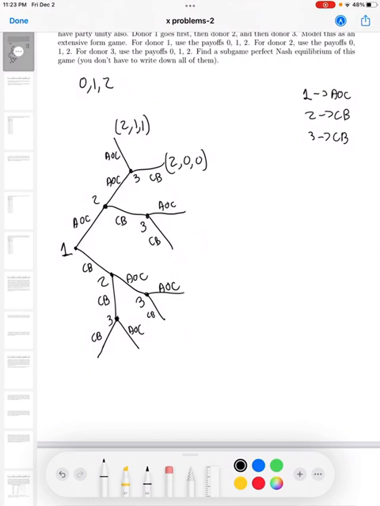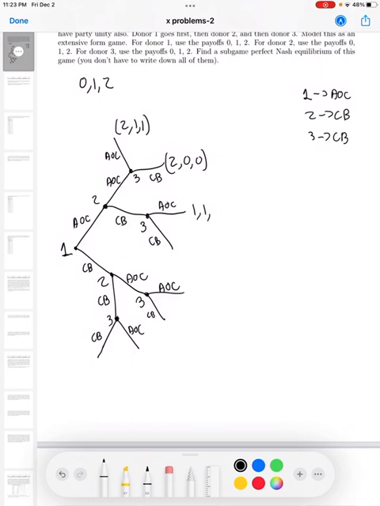Now, if donor 1 chooses AOC, 2 chooses CB, and 3 chooses AOC, donor 1 gets a payoff of 1. Since not everyone chose it, then donor 2 also gets a payoff of 1, since there is some unity and the party isn't divided.